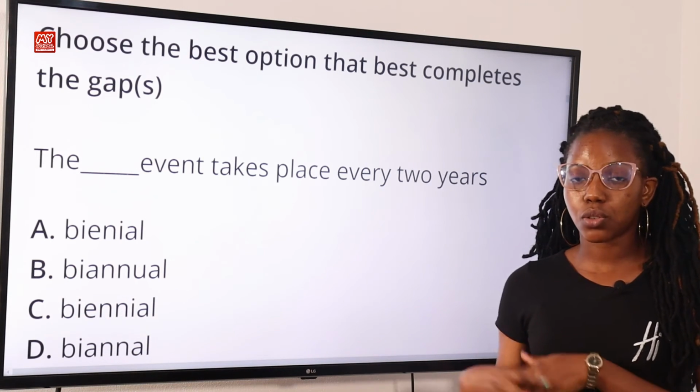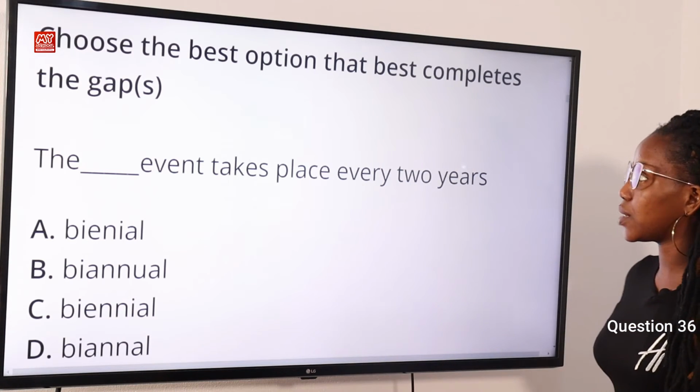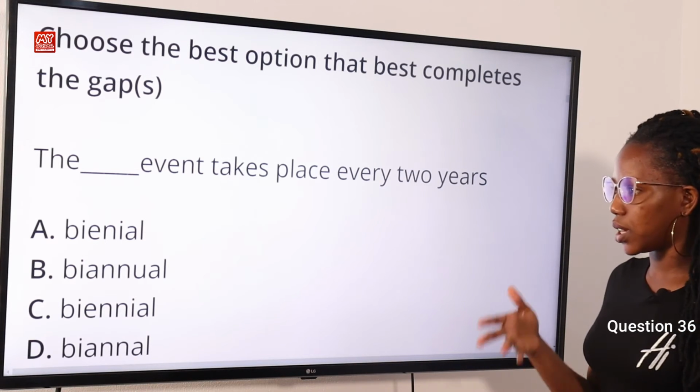Now let's go over to question 36. Choose the option that best completes the gap. The dash event takes place every 2 years.